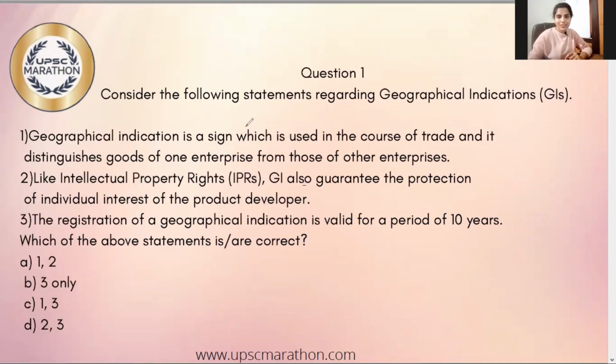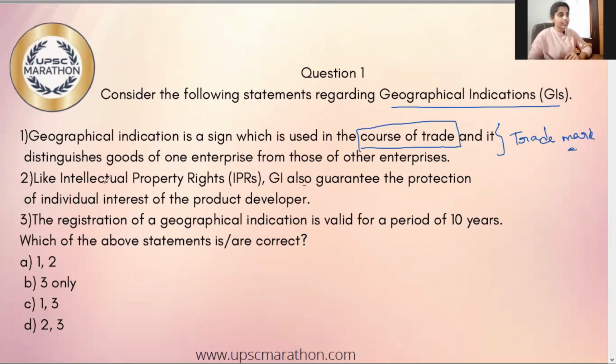So this is the first question of our series. Consider the following statements regarding geographical indications. Geographical indication is a sign which is used in the course of trade. Okay. It distinguishes goods of one enterprise from those of the other enterprise. No, this is the proper definition of trademark. Let us see the next statement. Like intellectual property rights, geographical indicator also guarantee the protection of the individual interest. No, as we have discussed, geographical indicator is a collective right.